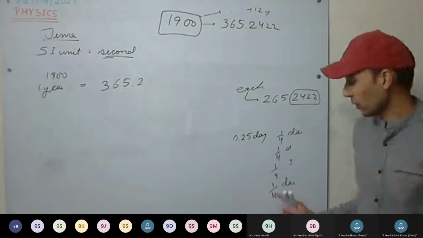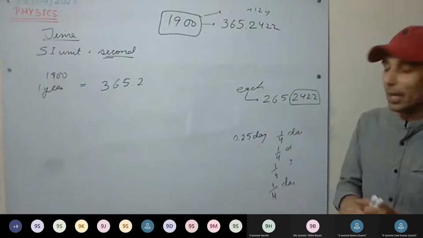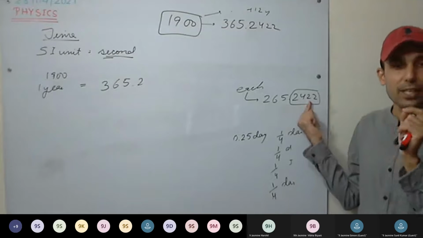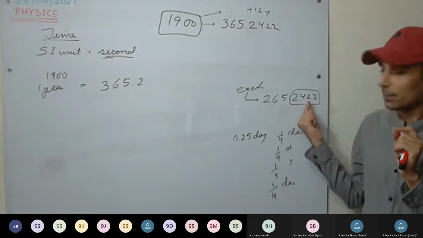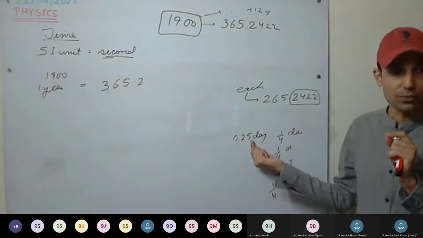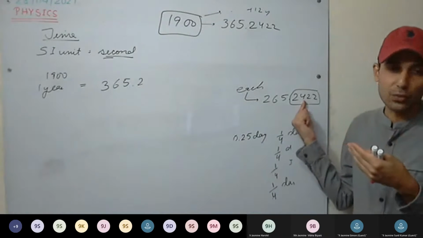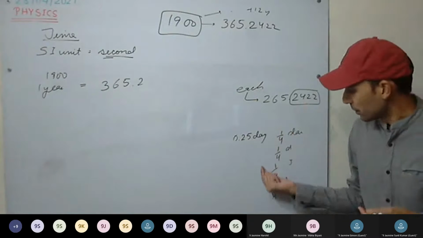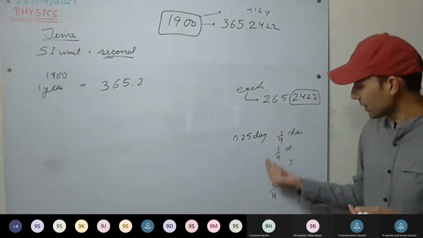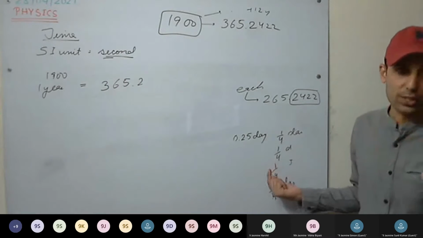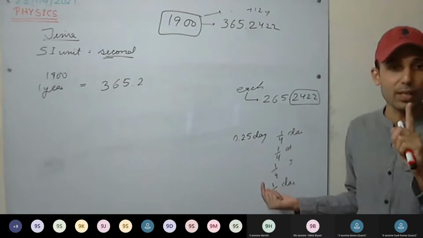I'll be speaking more looking forward. So 0.2422 is a little bit less than 1/4 of the day. 0.25 is 1/4 of the day. This one, 0.2422, is a little bit less than 1/4 of the day. So every year we are adding 1/4, and on the fourth year we are taking 1 day.